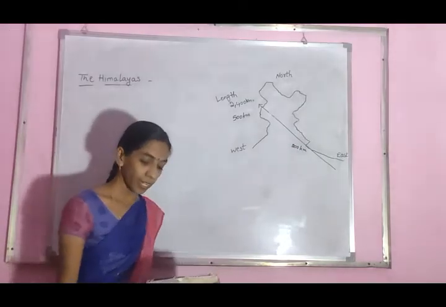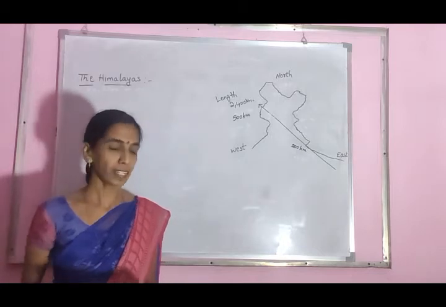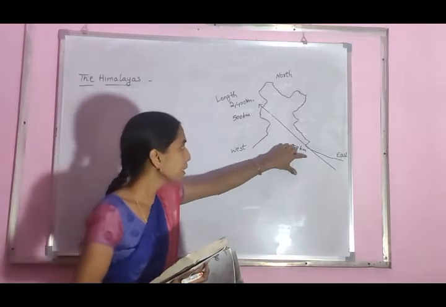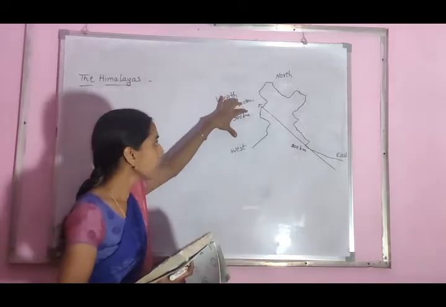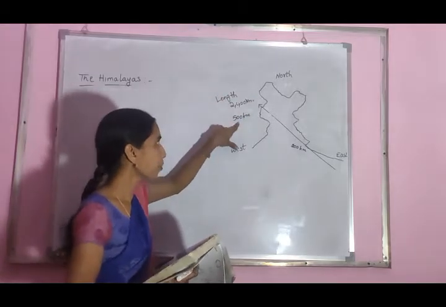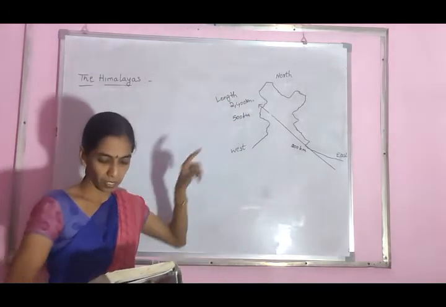In the western side, the Himalayas are broader, at 500 kilometers.